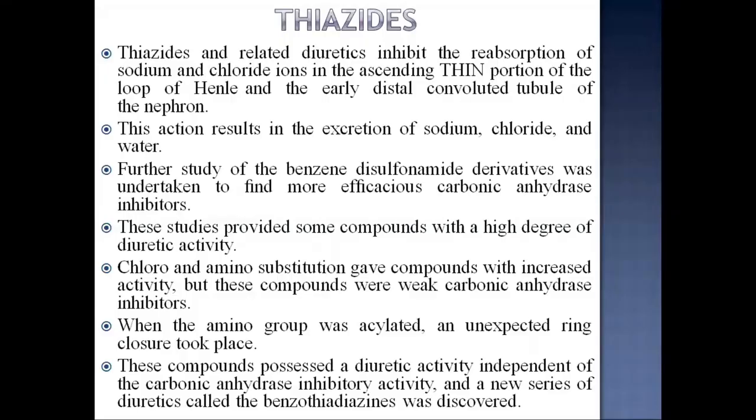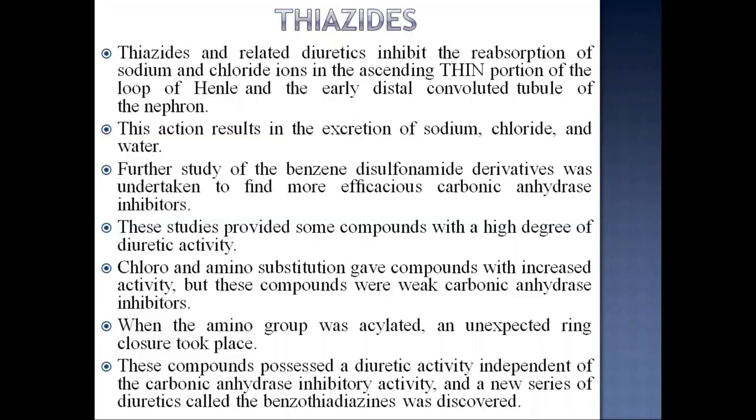Thiazides and related diuretics inhibit the reabsorption of sodium and chloride ions in the ascending thin portion of the loop of Henle and the early distal convoluted tubule of the nephron. This action results in the excretion of sodium, chloride, and water.